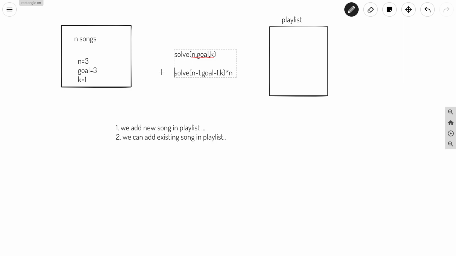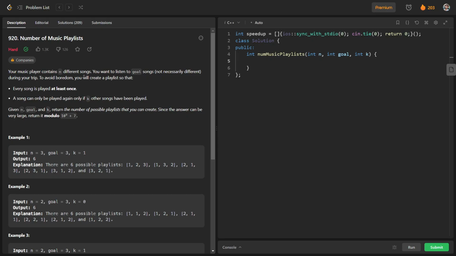So this was corresponding to our first case, and talking about the second case, if we want to add an existing song, they have told us that we have to listen to at least k other songs, okay, k other songs have to be played, okay.